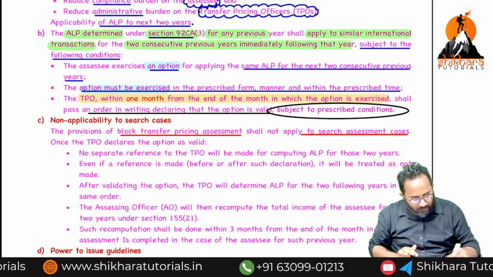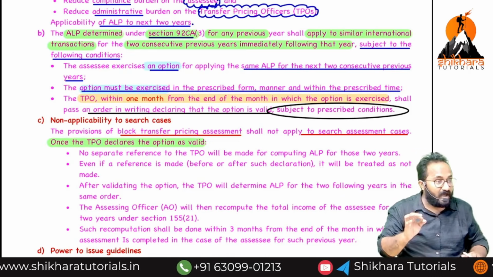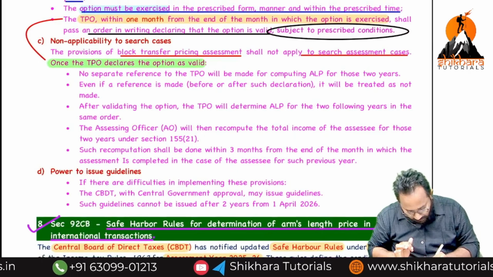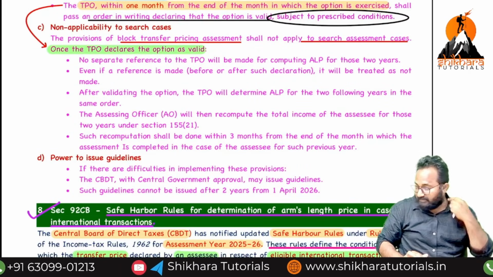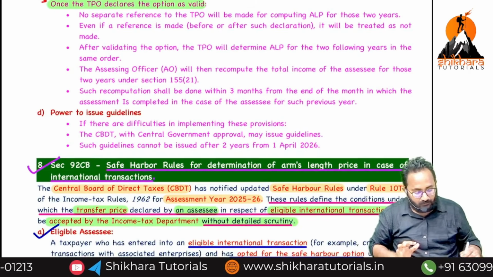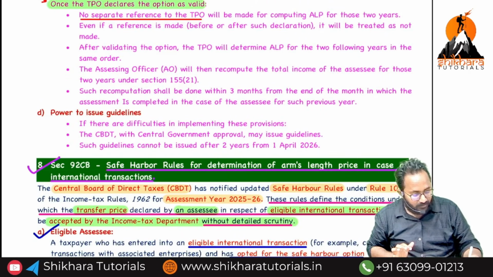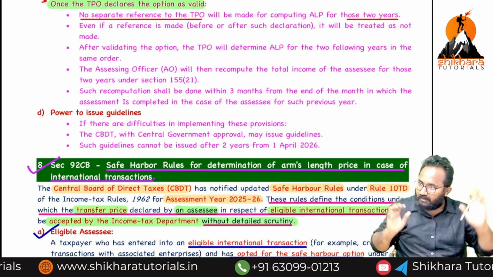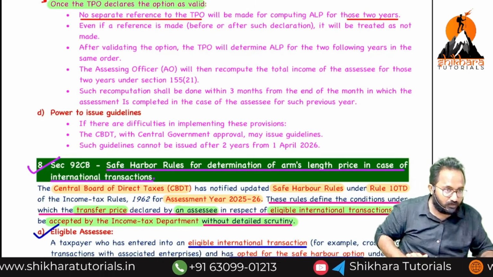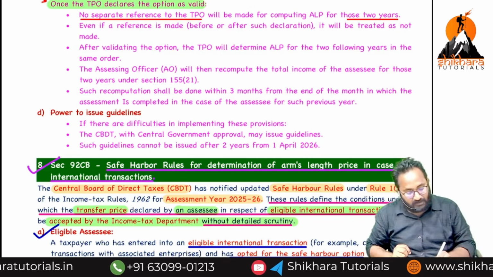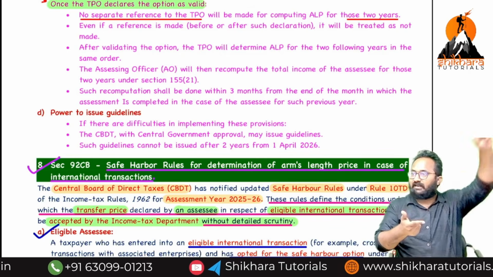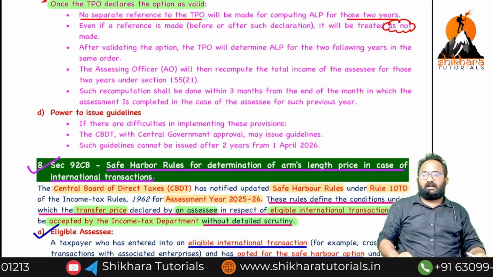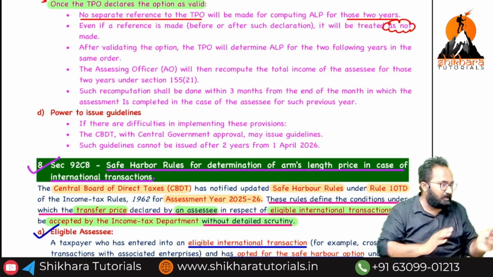Again remember, once the TPO declares the option as invalid. Now can you tell me when he can declare the option as invalid? Already we discussed, within what time? Option filed, month ending, within 1 month. If the TPO declares the option invalid, no separate reference is required for how many years? Next 2 years. Why? Already the ALP is computed for 1 year, and that is only applicable for the next 2 years. Even if a reference is made by mistake, the AO giving the reference to the TPO, it is treated as not made.